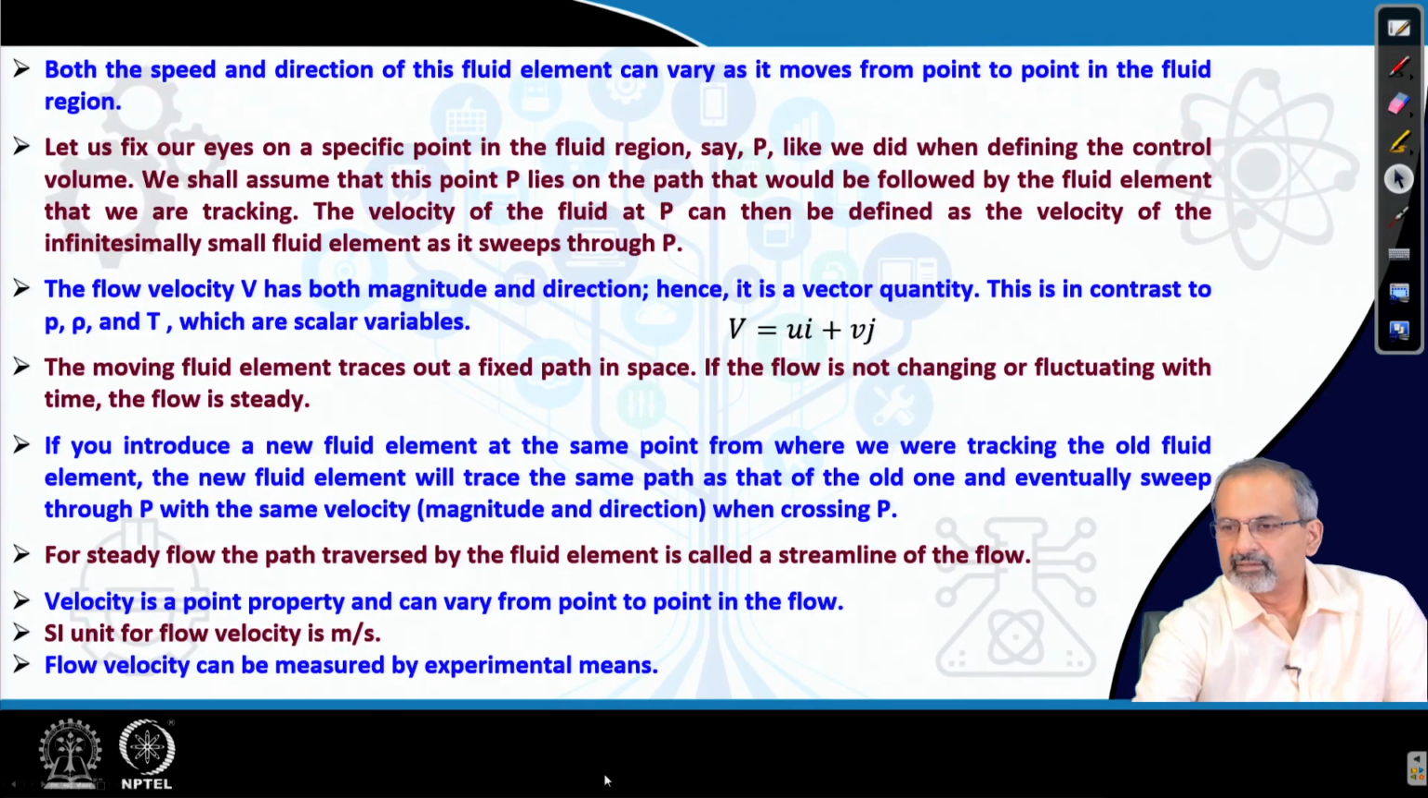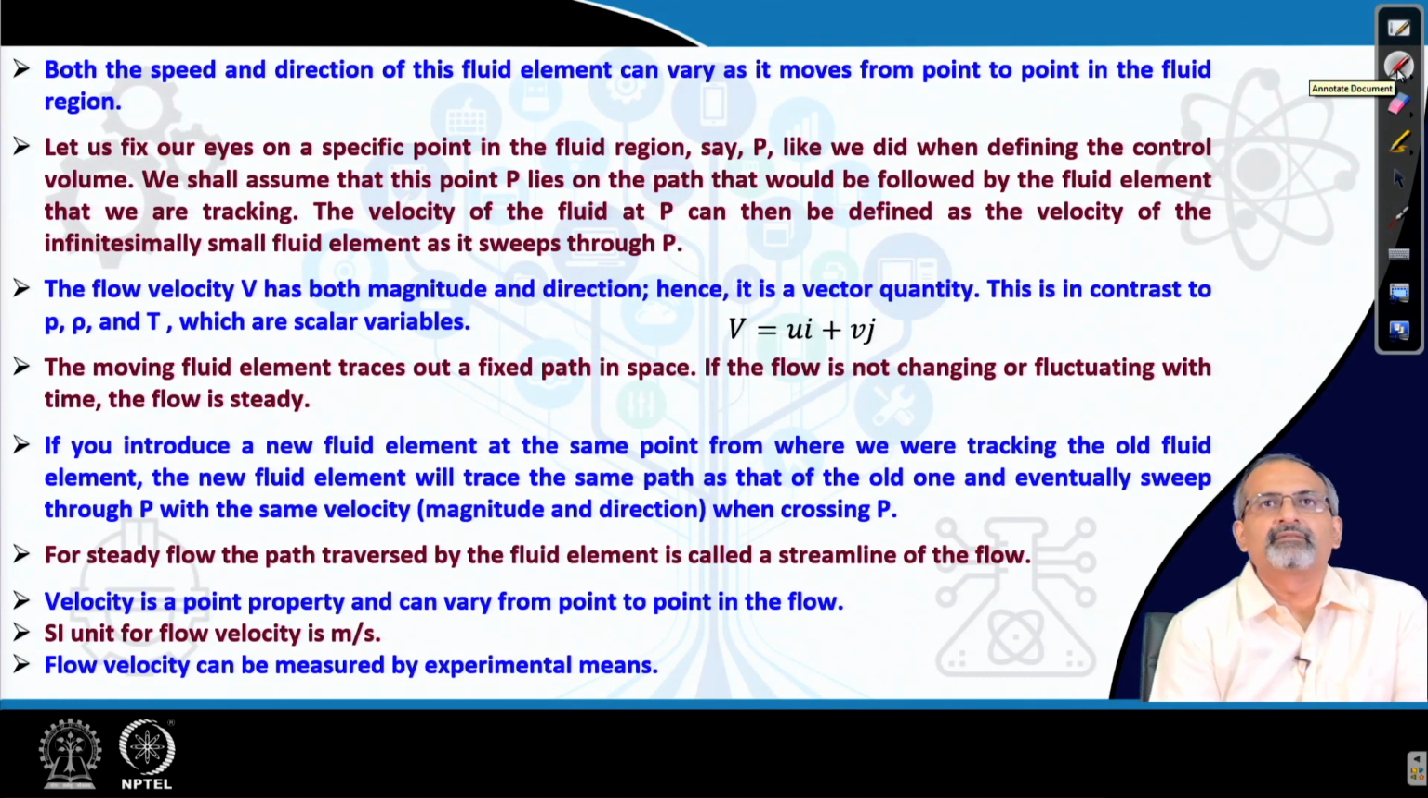Now, both the speed and direction of this fluid element can vary as it moves from point to point in the fluid region. We are going to fix our eyes on a specific point in the fluid region, the point P, which we showed in the previous diagram, and we have fixed this point P like we fixed the control volume earlier. We shall assume that this point P lies on the path that would be followed by the fluid element that we are tracking. The velocity of the fluid at point P can be defined as the velocity of the infinitesimally small fluid element as it sweeps through point P.